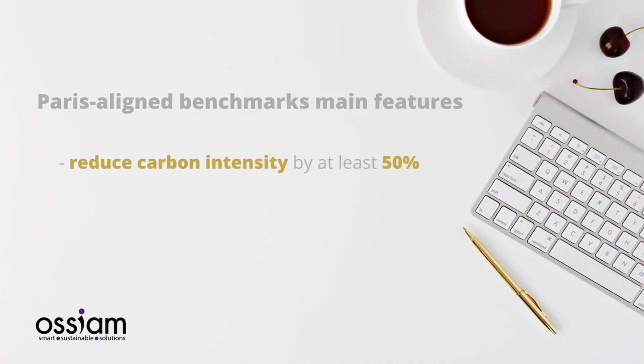So first, you need to reduce by at least 50% your carbon intensity compared to traditional benchmark, but you also need to reduce by 7% year on year your intensity compared to the previous year. And that's forward-looking, and that's different compared to traditional low-carbon benchmark, because you have that trajectory of carbon reduction until 2050.